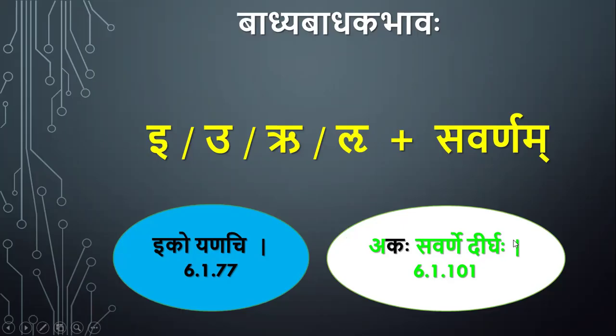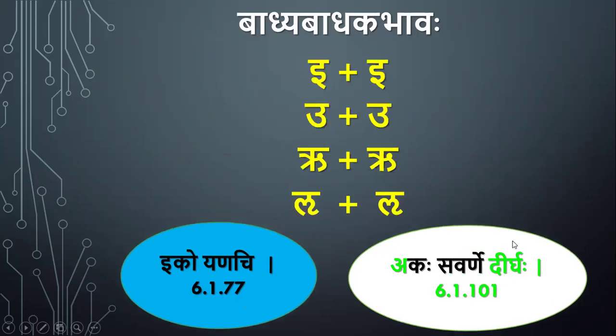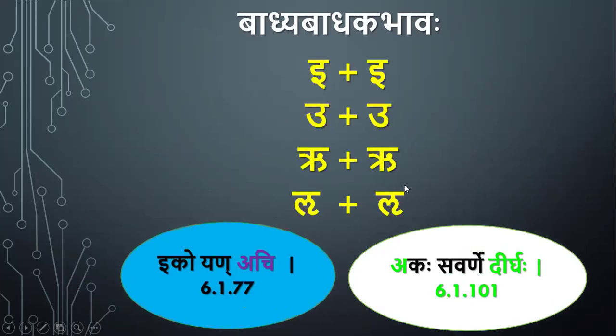So akasavarne dirgha blocks iko yanachi in these cases, because here it is akaha savarne. Savarne means only the letter of that type can come here. But in iko yanachi, for i, any ach letter can come. So even if we apply akasavarne dirgha in these cases, iko yanachi still has its scope in other combinations, i plus u, i plus ru, i plus a, like that.